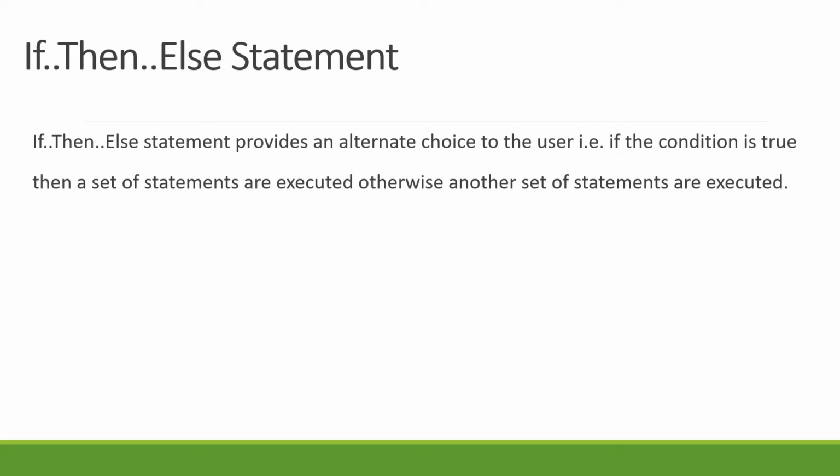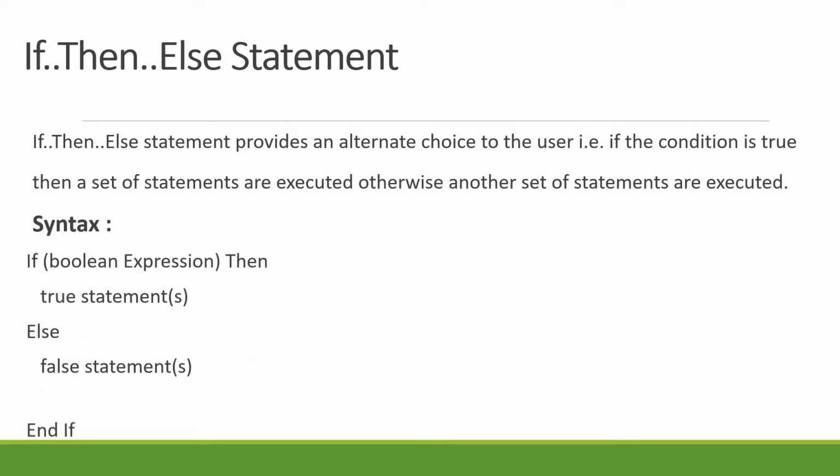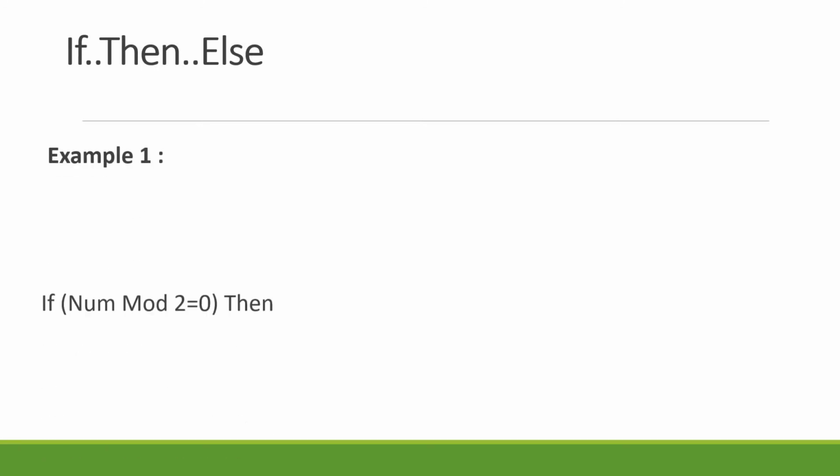Let's see the syntax or the format of if then else statement here. This will begin with the if keyword, and later in the set of parentheses we have the Boolean expression or the condition. If the condition is true, then the true statement or statements will be executed. If the Boolean expression or the condition is false, then the control will be shifted to the else part. In that case, the false statement or statements will be executed, and the if statement will end with end if. Now let's see the example of if then else statement here.